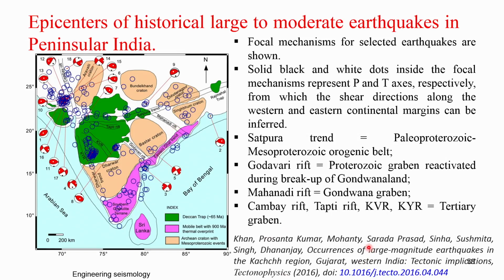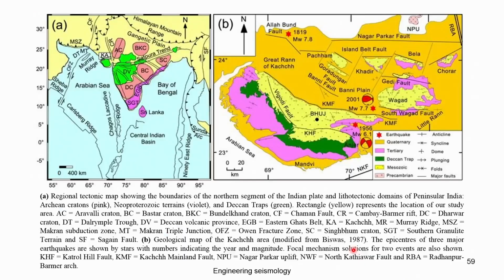This particular data was obtained from a publication in Tectonophysics in 2016. As I was telling you, as more data become available, the interpretation and understanding of seismotectonics are refined. Here, DV is the Deccan Volcanic Province, the green one, DC is the Deccan Craton, and BC is the Bastar Craton.